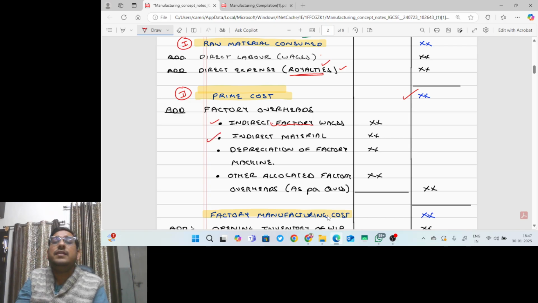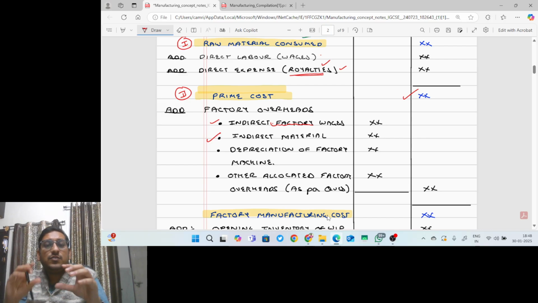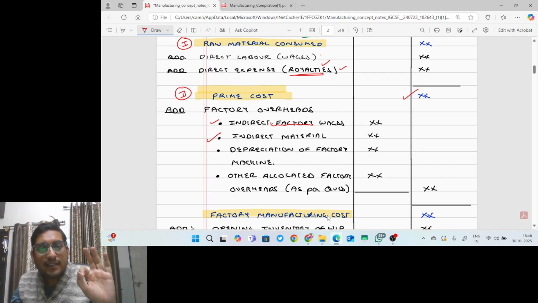Indirect material: the material which is not directly consumed for manufacturing of goods is called indirect material. I am giving you a simple example. For making bread, you need wheat flour. So the wheat flour is the direct material, but the cover of the packet in which you buy the bread is indirect material. Are you getting my point? The sweet, if you say gulab jamun or any other sweet, the raw material of that sweet is direct material. But the box in which you carry the sweets from the sweet shop is indirect material. Are you getting the point or not?